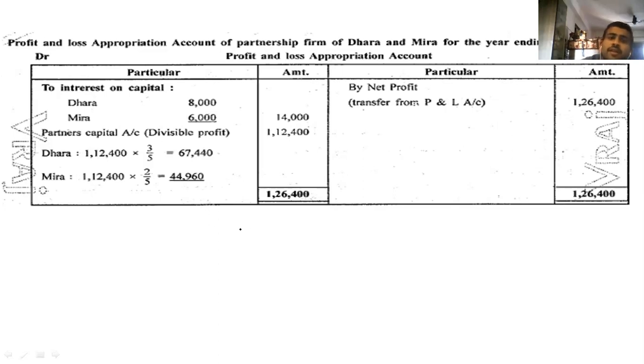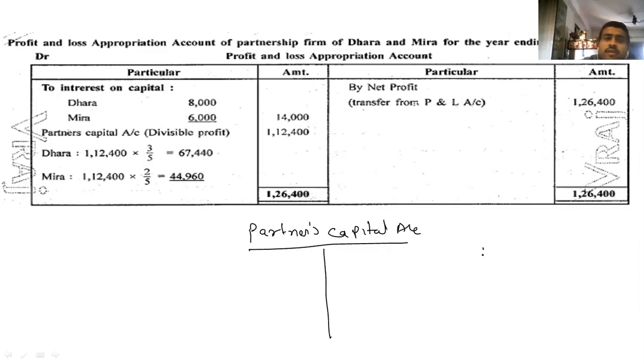And then give the heading partners capital account. Just prepare the columns. Two partners are there, so according to that: date, particulars, Dhara and Meera. The same you have to write on the debit side also.